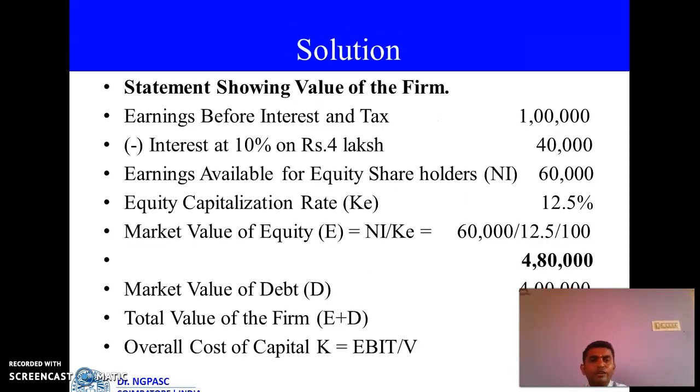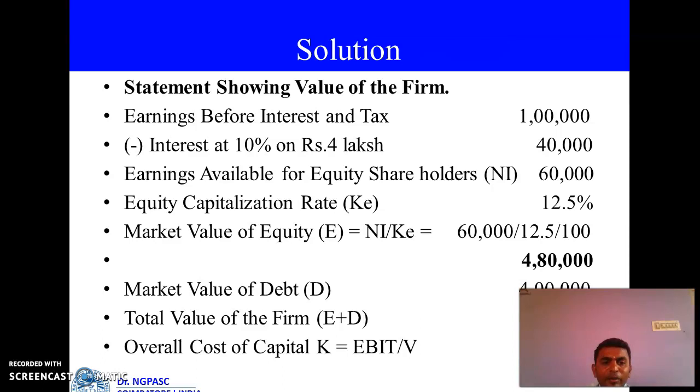Okay, let us go for the solution. What is the first one? Statement showing value of the firm. First one is earnings before interest and tax. What is the value? 1 lakh, you know very well. Then interest at 10% on rupees 4 lakhs.